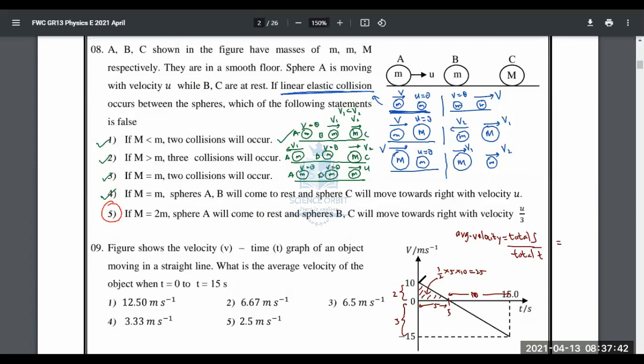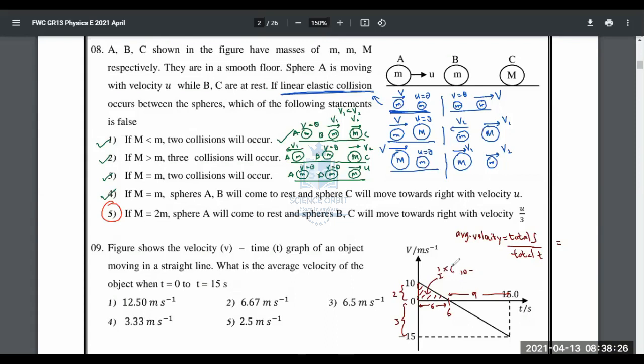Now this length is 10, this length is 15, isn't it? So it is 2:3. Oh, sorry. Wait. Made a mistake here. Should not be 5. Sorry, it's 6. It should be 6, because it's 2:3 of 15. So this particular length is going to be 6, and this is going to be 9. Thank you for clarifying that.